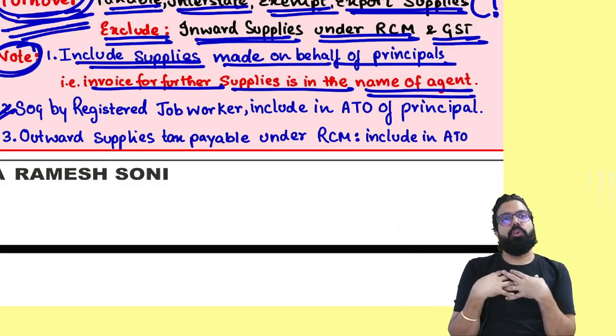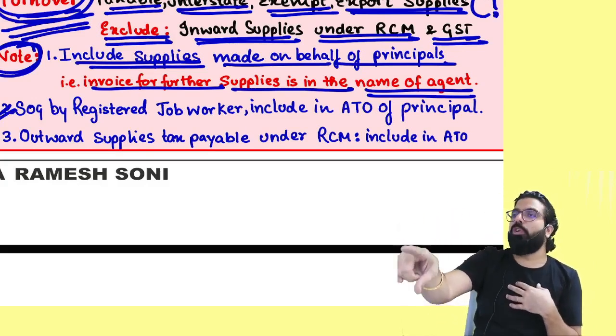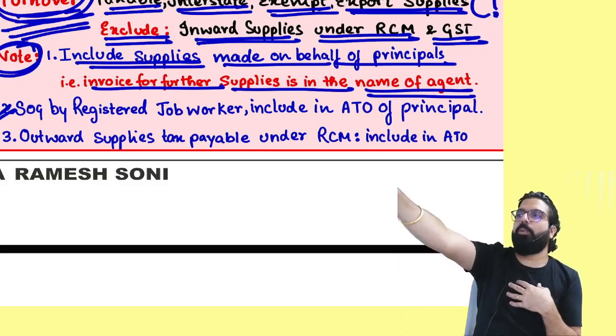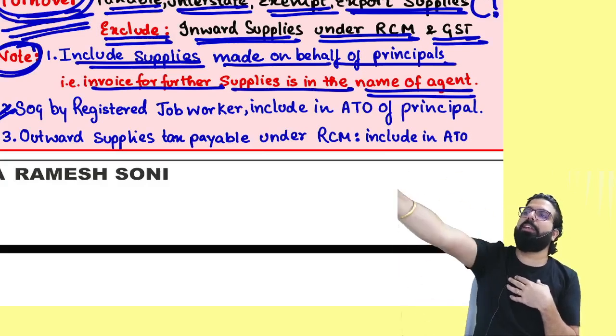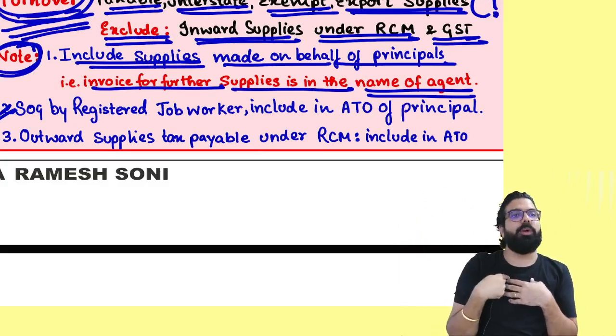Supposing I sent my goods to the job worker's premises. The job worker kept the goods ready. I told the job worker, one of my buyers is over there. I will give the invoice. You send the goods from your premises. Tell me one thing, job worker's turnover or my turnover?